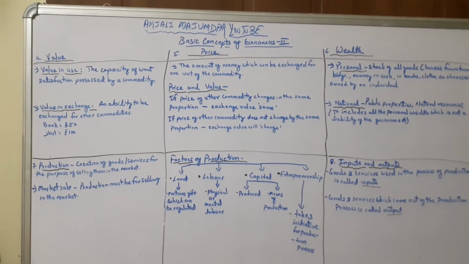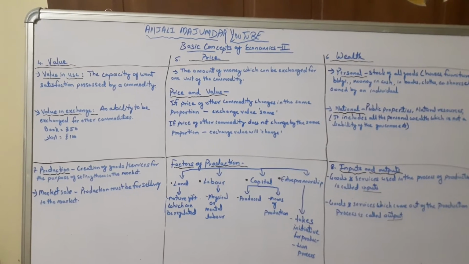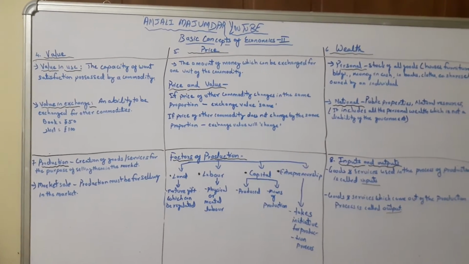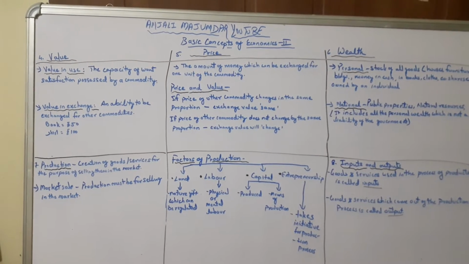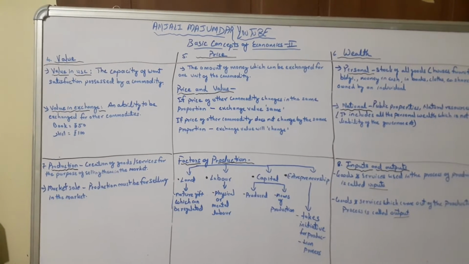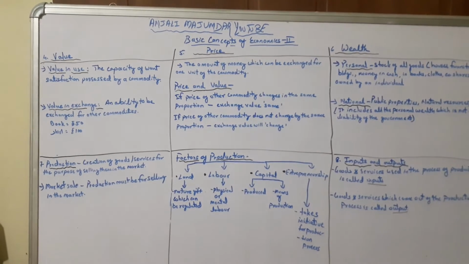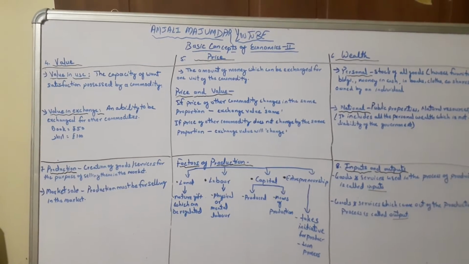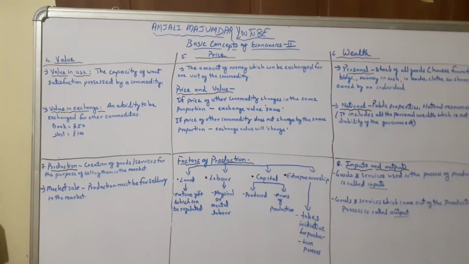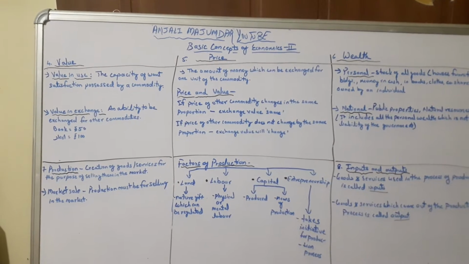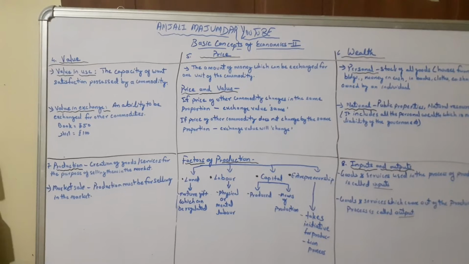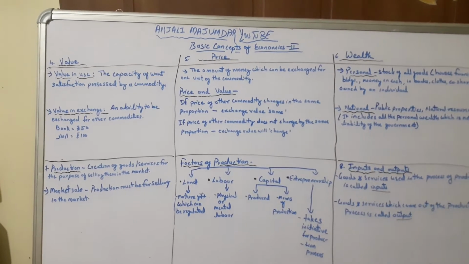Then the price. Price is something which you pay for exchange of value. For example, if I say a commodity can be bought for 50 rupees, here what I mean is I pay 50 rupees to get one commodity. So price is something which you pay to get something against by paying that price. So to purchase a commodity, you pay something. That is the price. That is the value of the commodity, that by paying 50 rupees, you are able to get the commodity.